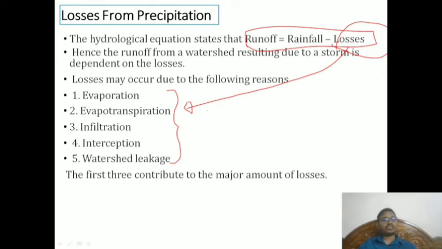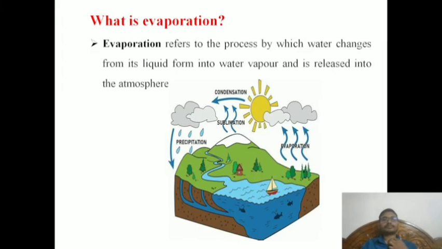What are these losses? The losses are evaporation, evapotranspiration, infiltration, interception, and watershed leakage. These are the kinds of losses which we are going to discuss in the further slides. So what is evaporation? In simple words, it is the loss of water from water bodies like ponds and lakes. Evaporation refers to the process by which water changes from liquid to vapor.